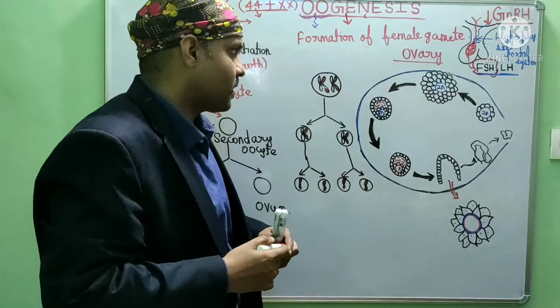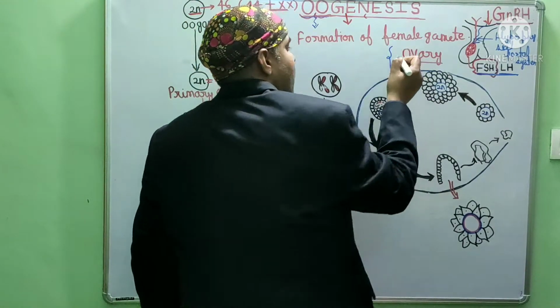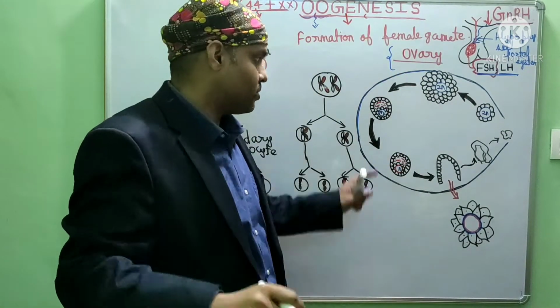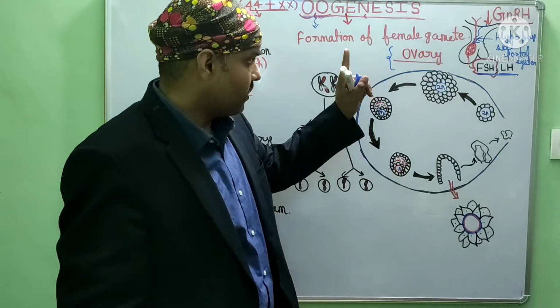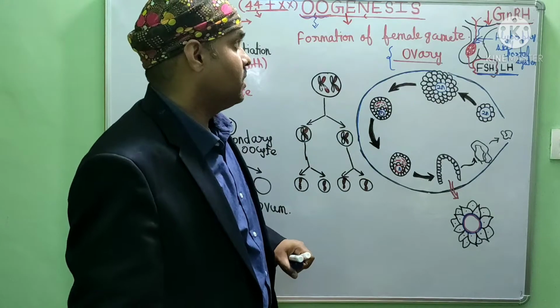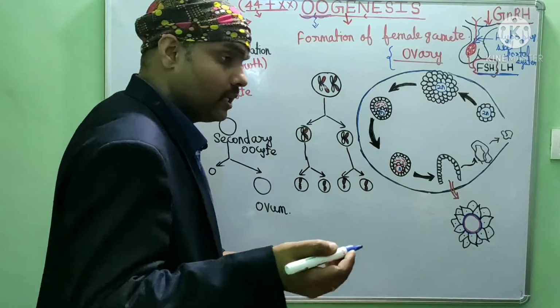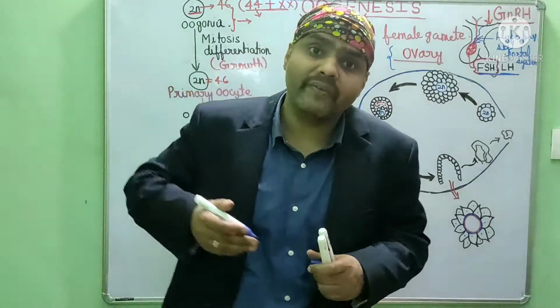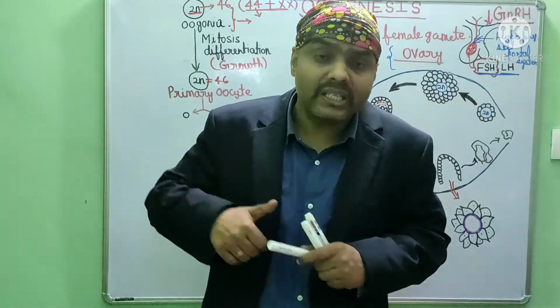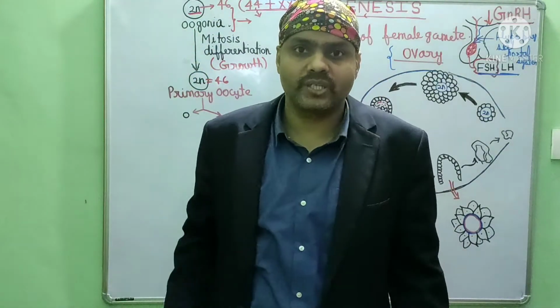The primary reproductive organ of female, the ovary. They are small almond shaped structures. They are one pair and they are considered as the primary sex organ in female. Okay, how does the process start? Let's see. Actually, the whole story starts when that girl is in the mother's womb. My God, when she is in the mother's womb, then only the whole story starts.